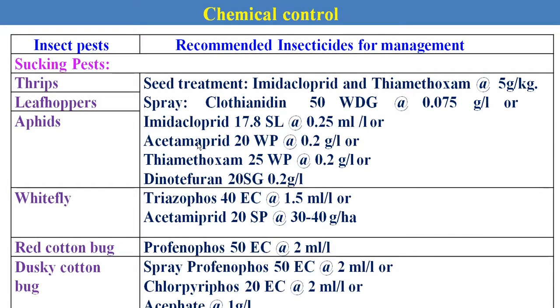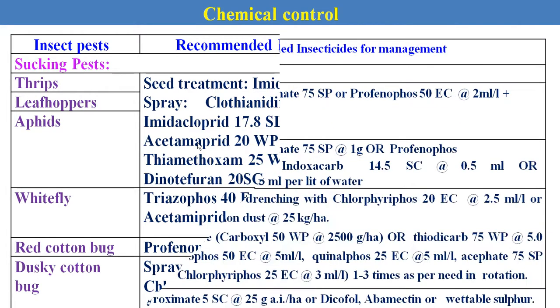Then these are some of the insecticides recommended by the CIB and RC, the Central Insecticide Board and Registration Committee, and these are the recommended insecticides in cotton, available in the market under different trade names. Especially these are all systemic insecticides used only for sucking pests.